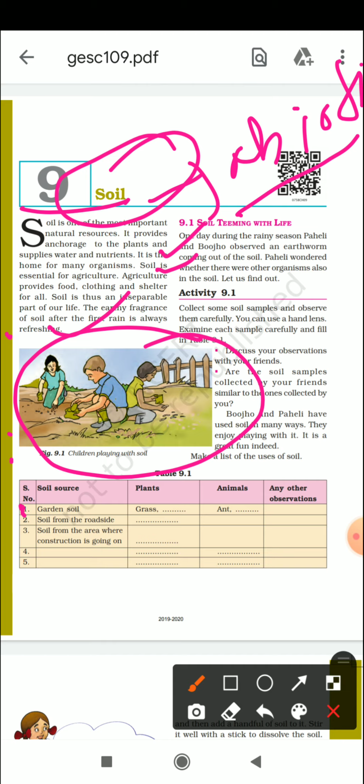Then leave the water in the same condition for 5 to 10 minutes, and you will see different layers of the soil.